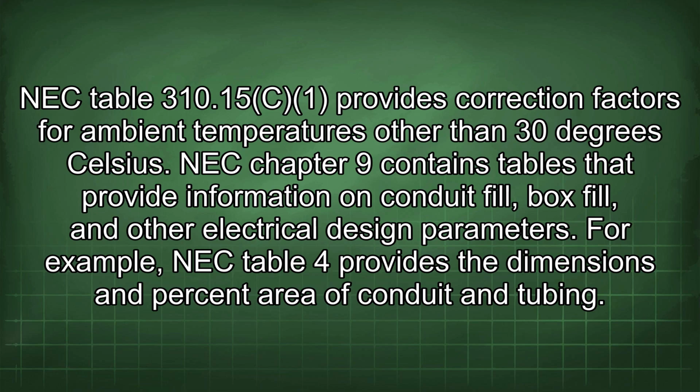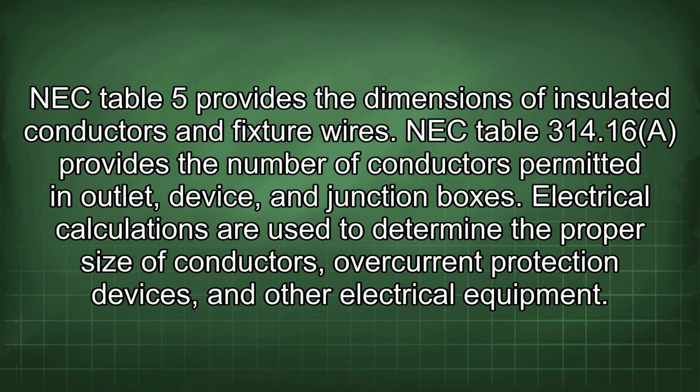NEC Chapter 9 contains tables that provide information on conduit fill, box fill, and other electrical design parameters. For example, NEC Table 4 provides the dimensions and percent area of conduit and tubing. NEC Table 5 provides the dimensions of insulated conductors and fixture wires. NEC Table 314.16 provides the number of conductors permitted in outlet, device, and junction boxes.